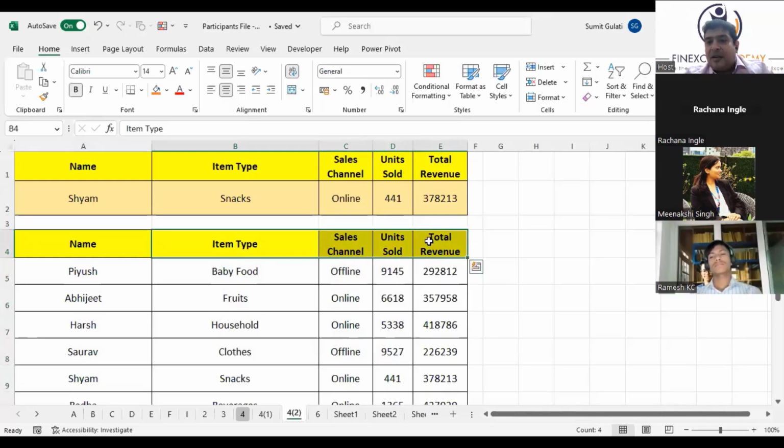We cannot. Adesh, we cannot look from right to left in VLOOKUP. If we have to do that, we have to use a combination of functions, which is INDEX and MATCH. Anyways, let us stop this here.